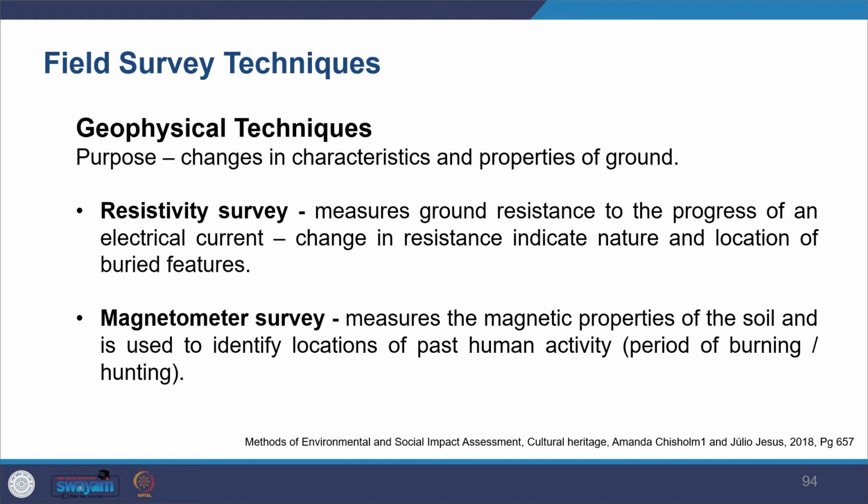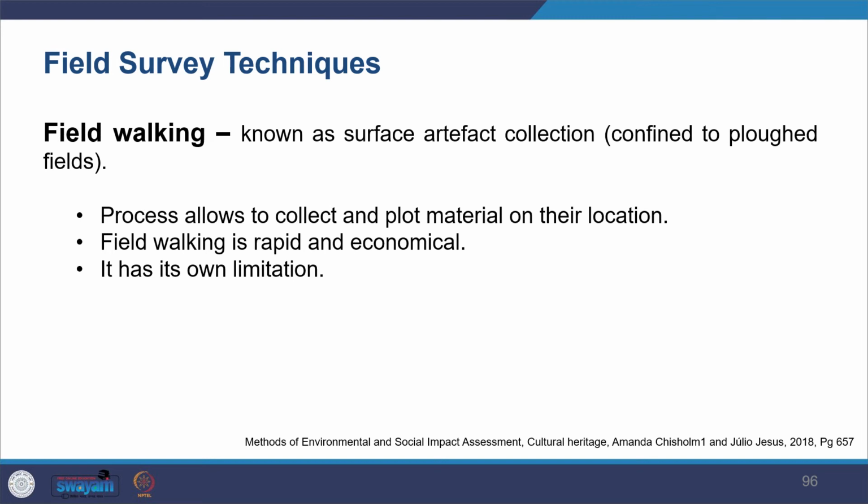Then you also have the magnetometer survey. This also measures the magnetic properties of the soil and is used to identify the location of past human activity, like burning, hunting, and so on. Then you also have field walking, which we had also seen before.